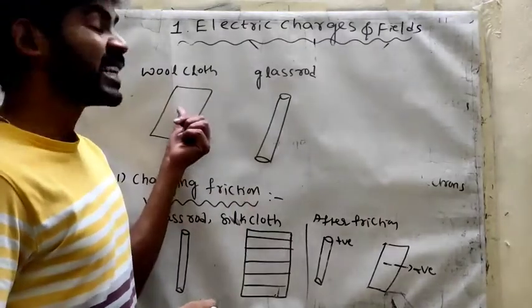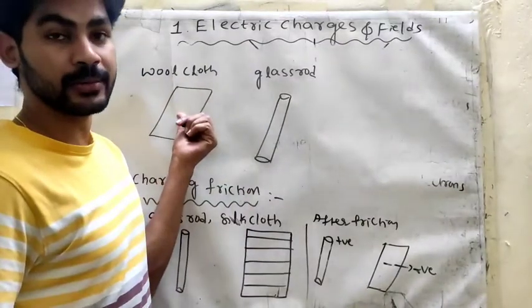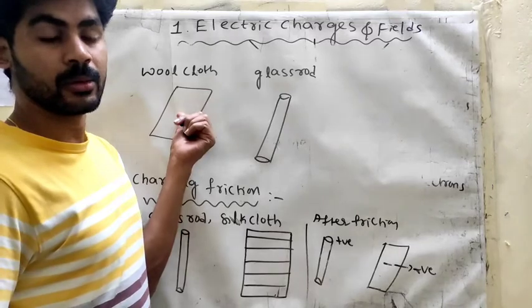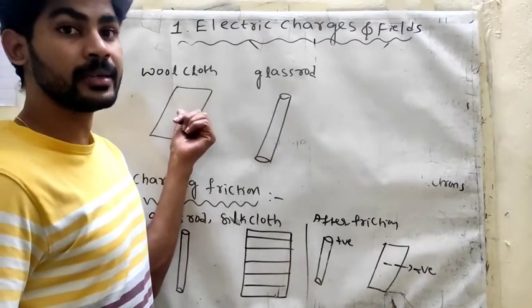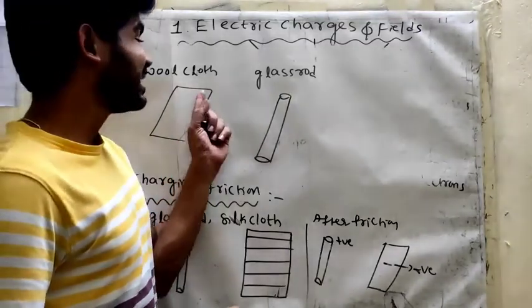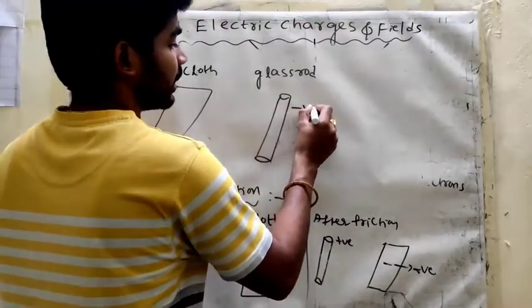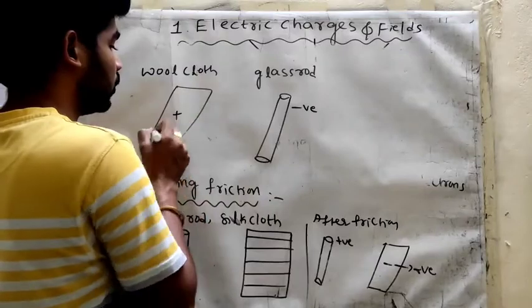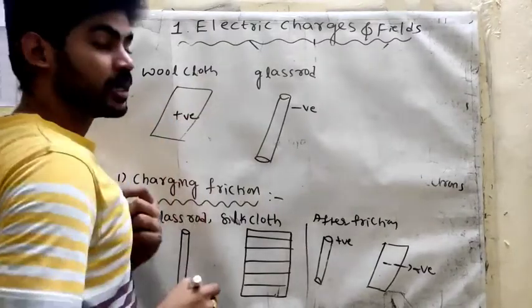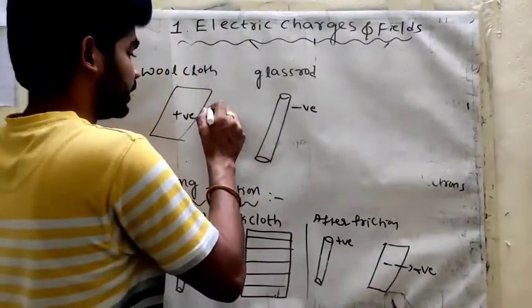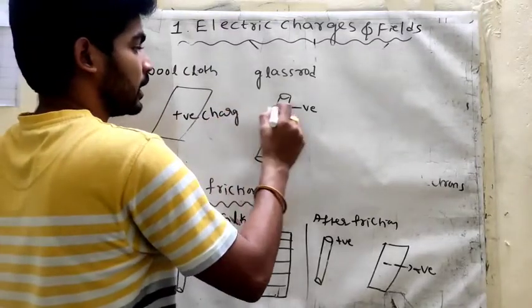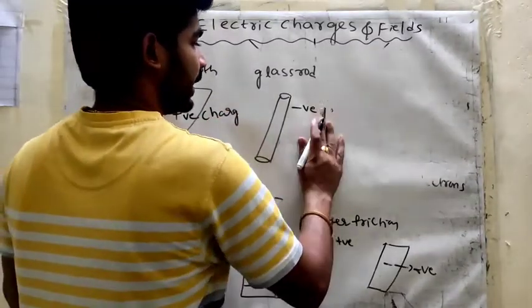Now here an excess number of positives is present, and an excess number of electrons is present here. So this excess number of electrons is transferring to this body. The glass rod is now negative charge. The woolen cloth is now positive charge.